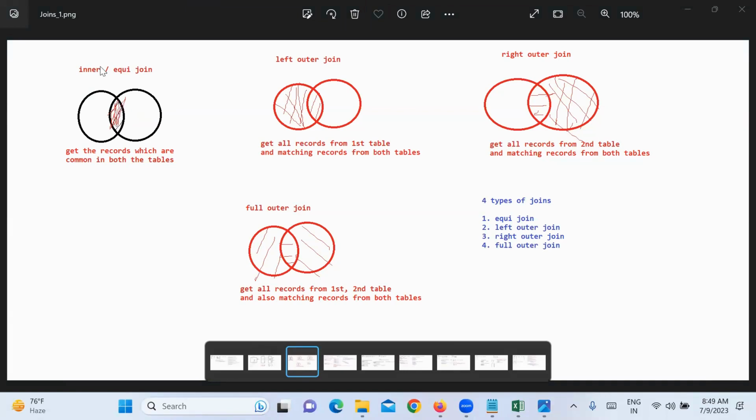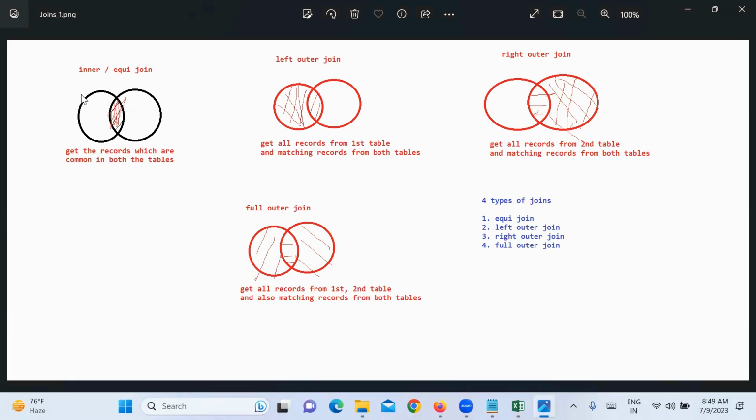Then we will use a join called inner join or equi-join. Inner join or equi-join will get only the records which are common in both the tables.